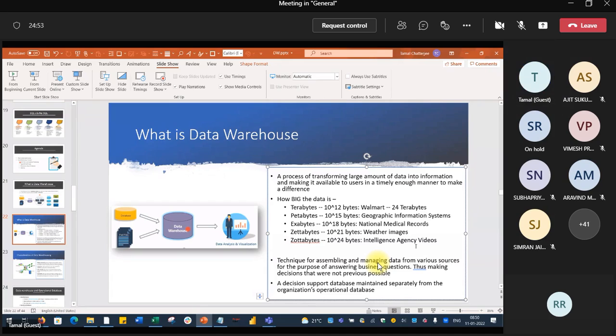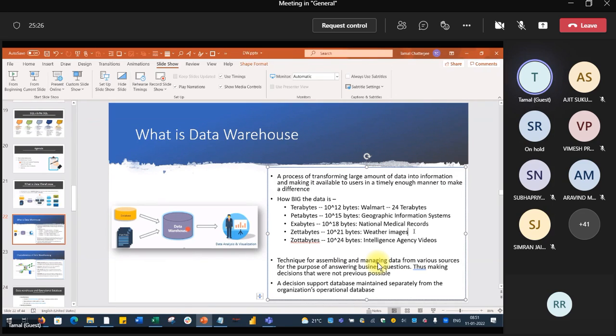First we have the megabyte, then the gigabytes, but right now we are not talking about megabytes or gigabytes. We are starting with the terabytes and going up to zotabytes. Zotabytes we are not talking much about because it is a very confidential thing. So we are basically dealing with zettabyte-type data. You can think of how big the data can be.